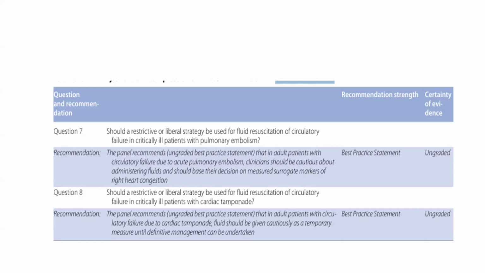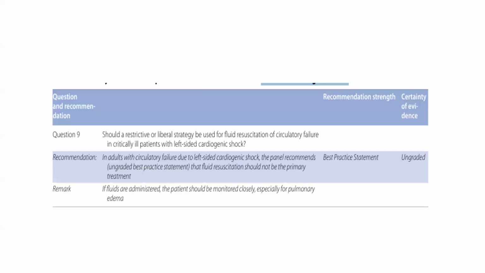Also, if circulatory failure is because of cardiac tamponade, the fluid should be given cautiously as a temporary measure until definitive management can be undertaken. Now about left-sided cardiogenic shock. In adults with circulatory failure due to left-sided cardiogenic shock, it is advisable that fluid resuscitation should not be the primary treatment.